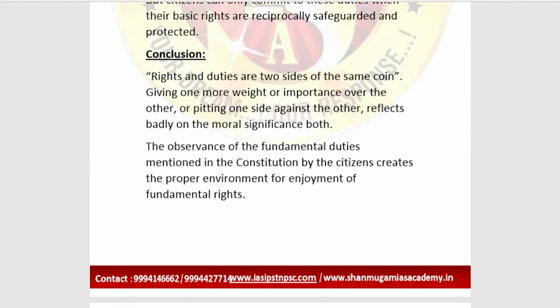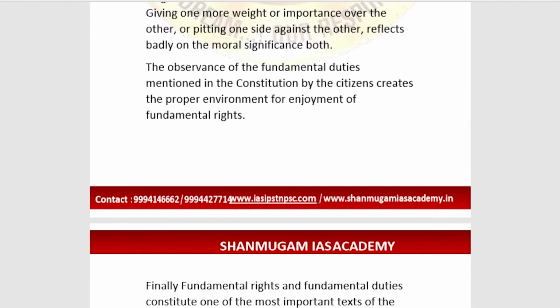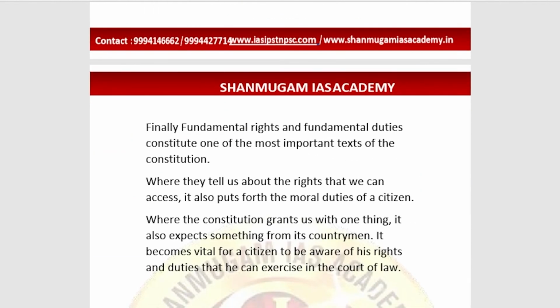Fundamental rights and fundamental duties both constitute one of the most important texts of the Constitution, and they tell us about the rights that we can access. It also puts forth the moral duties of a citizen. Both things are being said here. The rights that we can access, that is one part, and the other thing is it also puts forth the moral duties of a citizen.